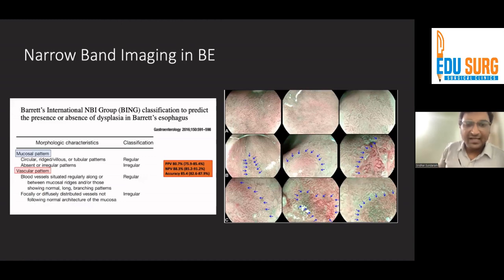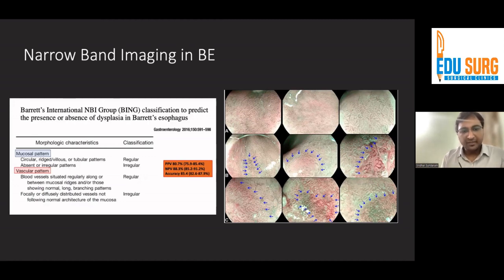And of course, with the advent of newer endoscopes, there are a lot of image enhancement techniques that are used with the touch of a button. So now we have high definition endoscopes with certain image enhanced modalities. Narrowband imaging is available in all Olympus scopes. It's the most studied modality. And clearly, based on narrowband imaging pattern, we can again detect lesions of dysplasia in patients with Barrett esophagus.